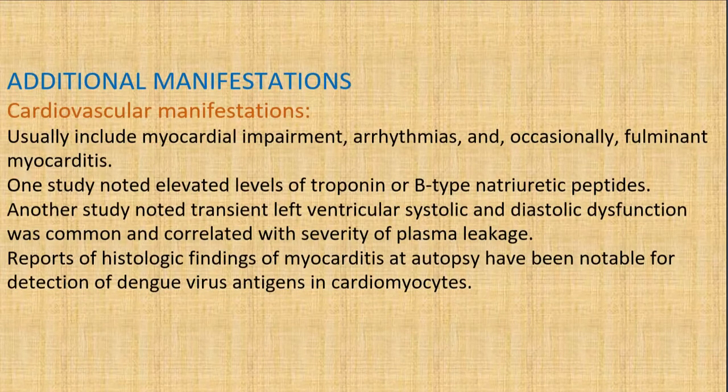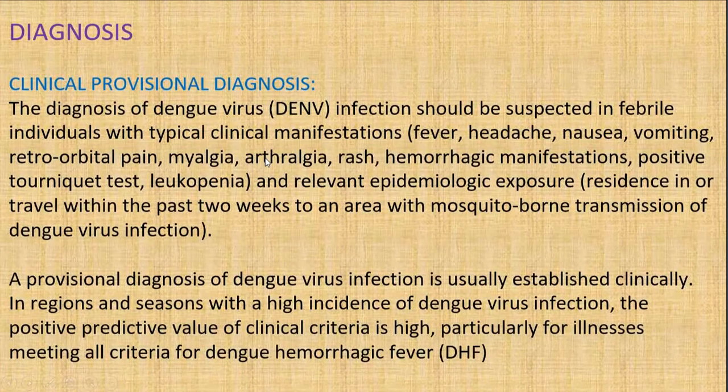And the cardiovascular manifestations include myocardial impairment, arrhythmias, and occasionally fulminant myocarditis. So that is the important one. There could be myocardial impairment and arrhythmias, but fulminant myocarditis is very rare.